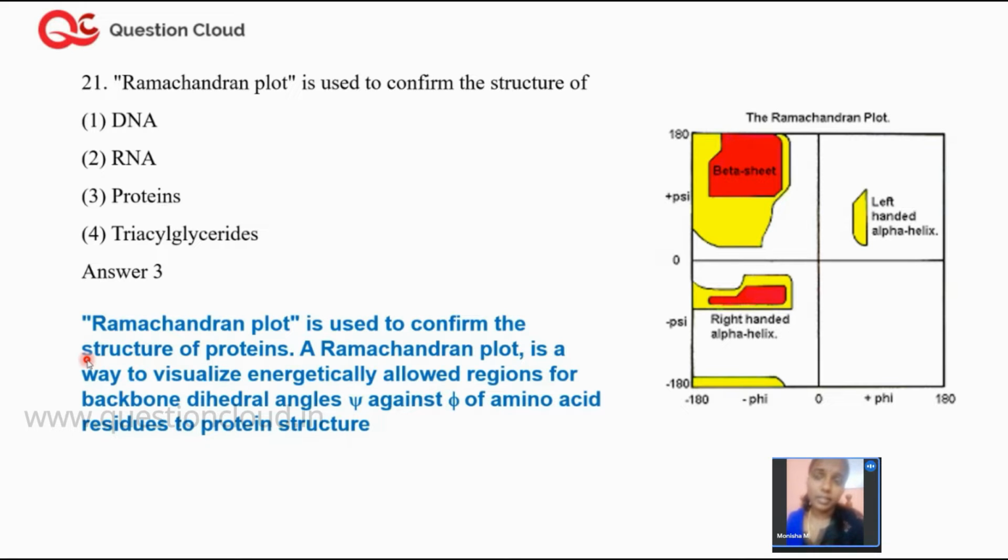Okay, he got the Nobel Prize and he is from India. He made an important contribution in the field of molecular biology. What he did is he developed a plot that is called the Ramachandran plot. The picture that you see here is actually called a Ramachandran plot.